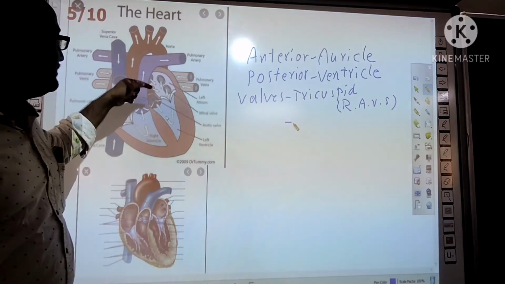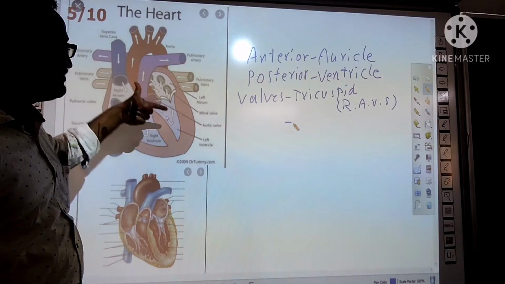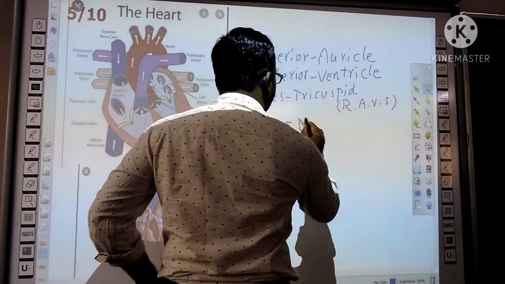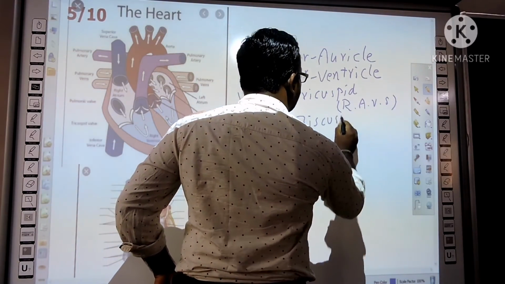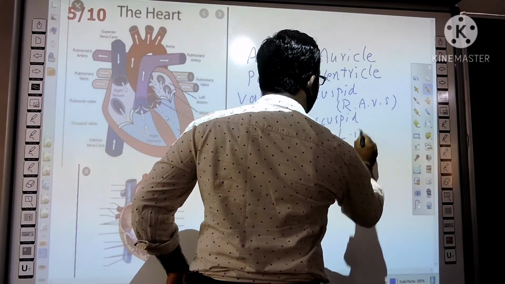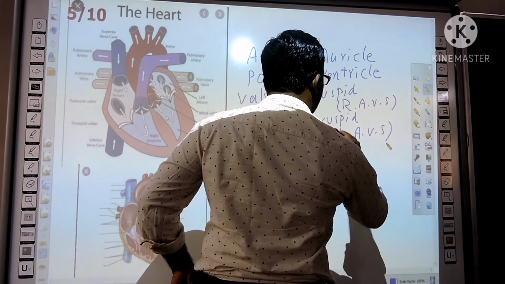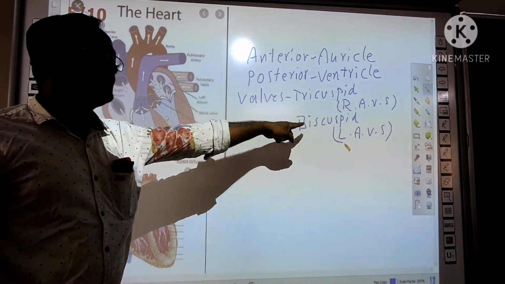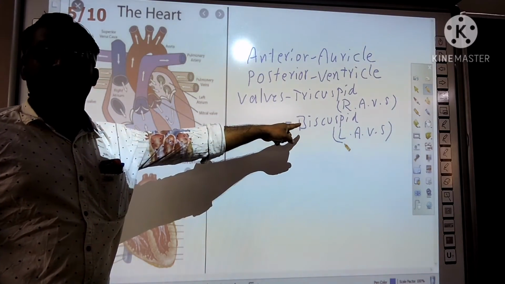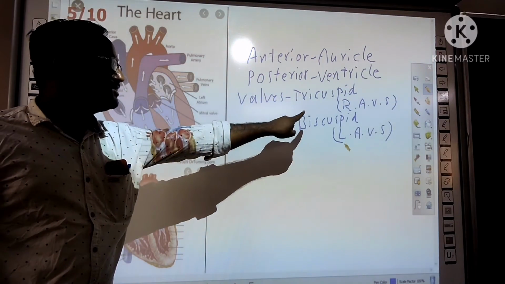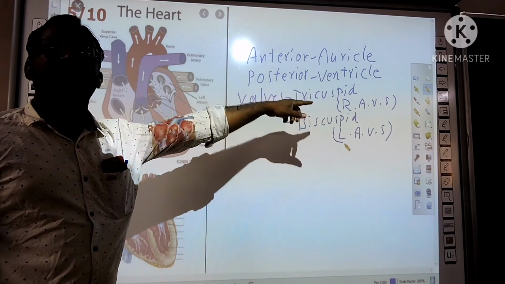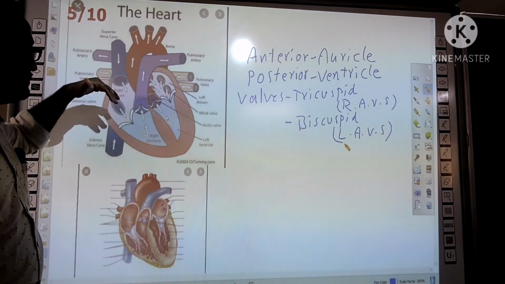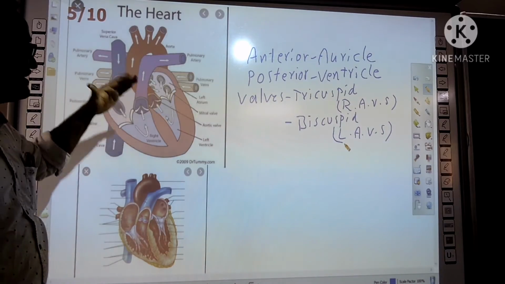In the left side, between the left auricle and the left ventricle, there are valves. They are called bicuspid valve, present in the left auriculoventricular septum. It's also known as a mitral valve. So bi means two valves are there, tri means three valves are there. So these valves regulate the blood flow between the auricles and the ventricles.